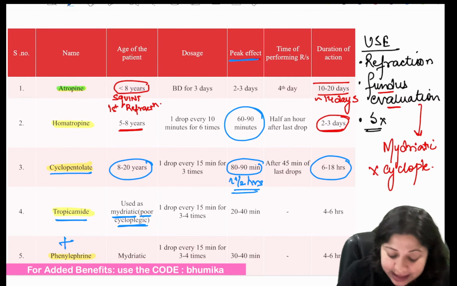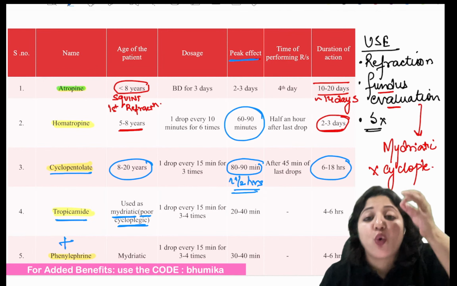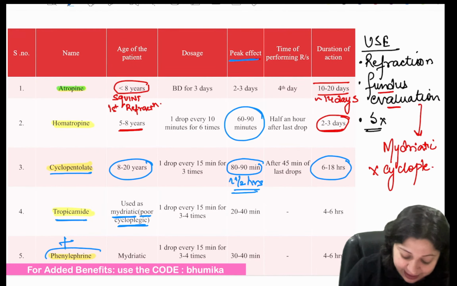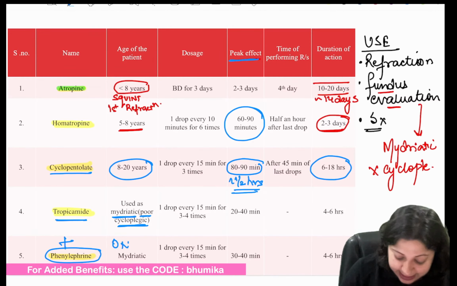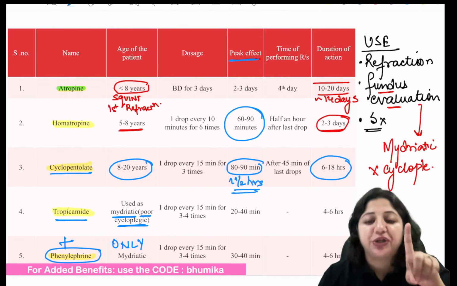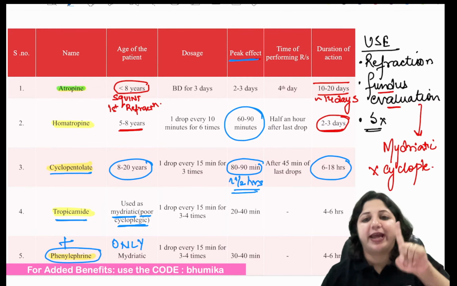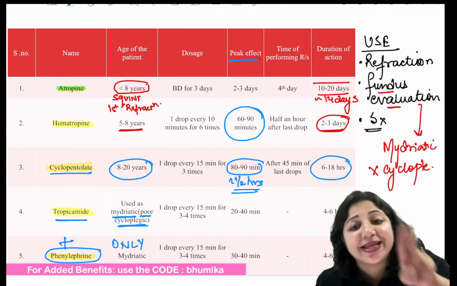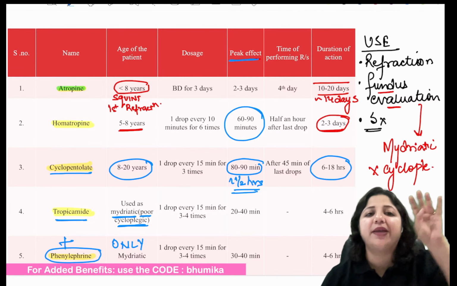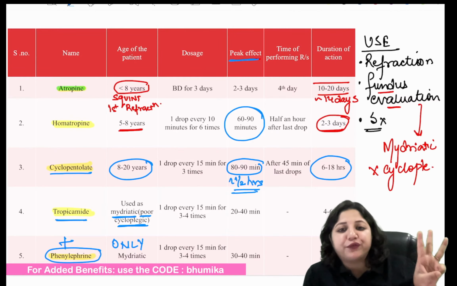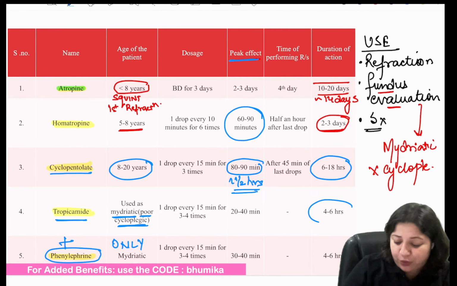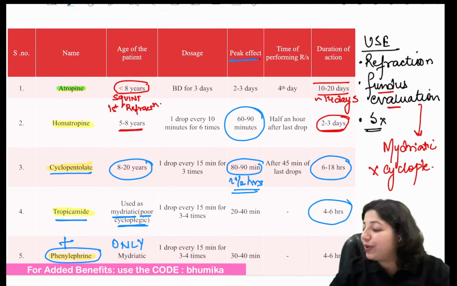It is a poor cycloplegic. But the drug which is only mydriatic is phenylephrine. There is no cycloplegia. So the drug with no cycloplegic effect, phenylephrine. The drug with the poor cycloplegic effect, tropicamide. The drug with the strongest cycloplegic effect, atropine. Do you get the difference between the three now? Tropicamide is very short acting. The effect goes in 4 to 6 hours. Do you get that difference now?